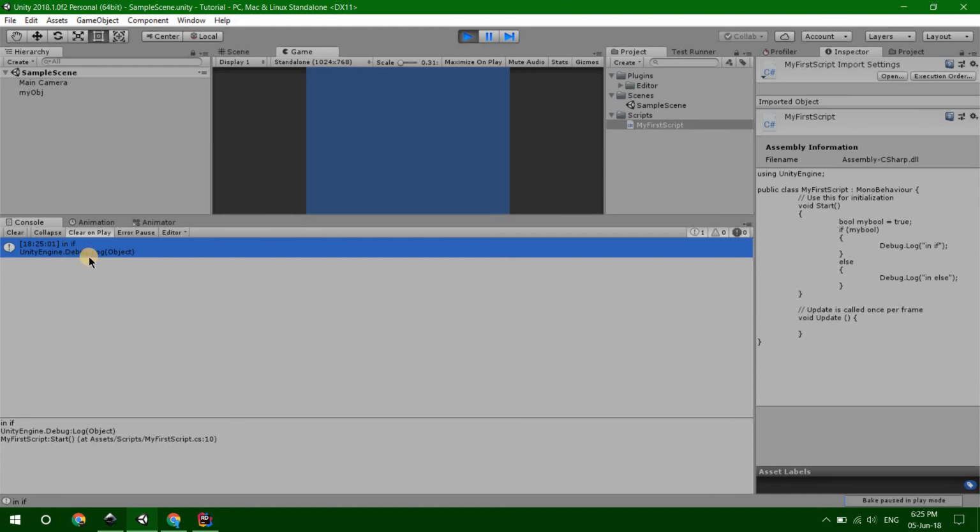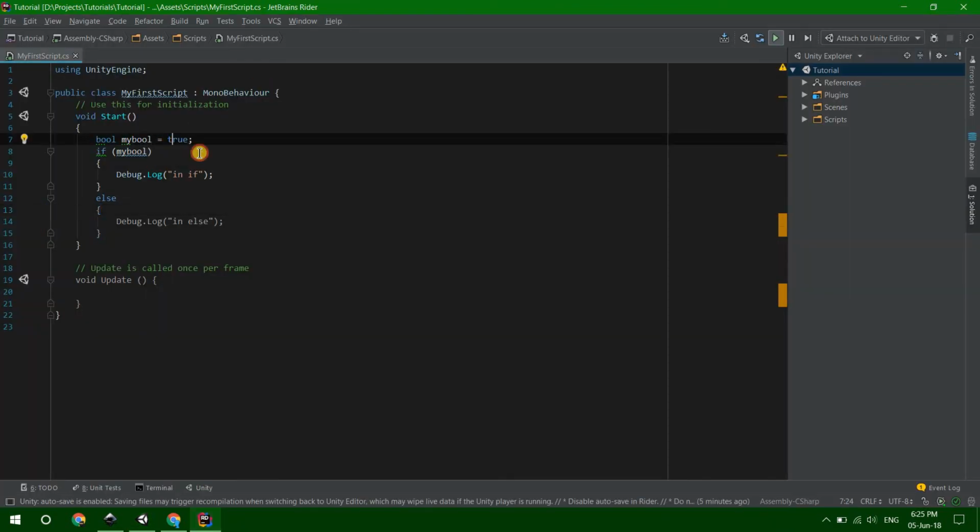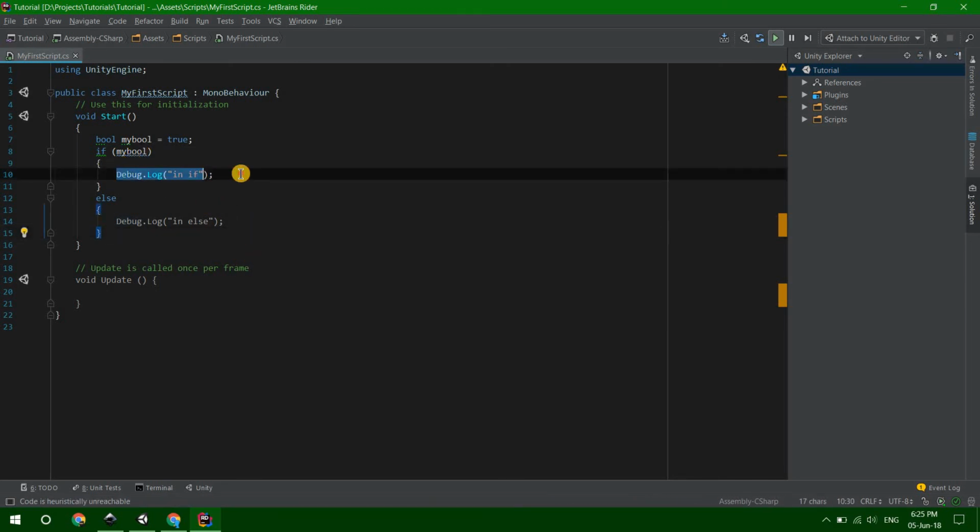And we see here that we are in if. And that's because we put my bool is equal to true. So it comes here. It asks, if my bool is true, I will execute this, and my bool is actually true, and that's why it is executing this line of code.